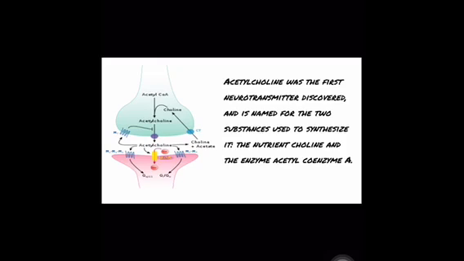Acetylcholine was the first neurotransmitter discovered and is named for the two substances used to synthesize it, the nutrient choline and the enzyme acetyl coenzyme A. Acetylcholine acts on two families of receptors.